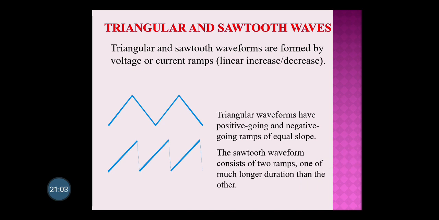It basically has a triangular form, but it is called a sawtooth. The difference is that it reaches the highest value and directly drops to 0, then again reaches the highest value and drops to 0. That is the sawtooth waveform. So this was all about the different types of signals. Thank you.